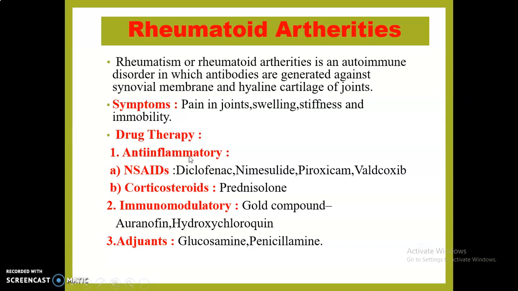Drug therapy preferred in treatment of rheumatoid arthritis. Anti-rheumatic drugs are classified as anti-inflammatory drugs like NSAIDs, which we have discussed earlier, like diclofenac, nimesulide, piroxicam, and coxibs like valdecoxib, rofecoxib, etc. Steroids, corticosteroids like prednisolone are also given in treatment of rheumatoid arthritis. And drugs which modulate our immune system, that is immunomodulatory drugs. Example, gold compounds like auranofin, hydroxychloroquine. And supportive treatment is given in the form of glucosamine and penicillamine.